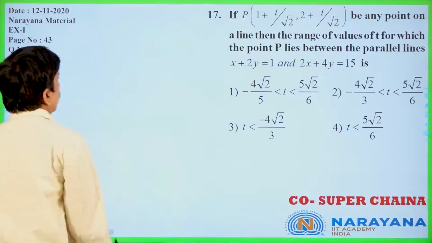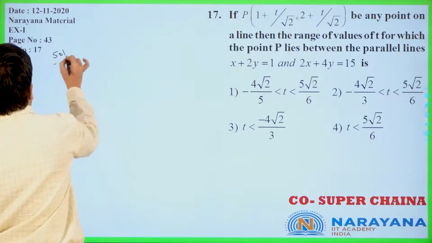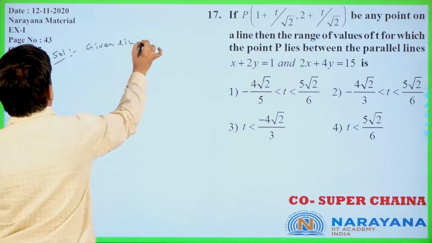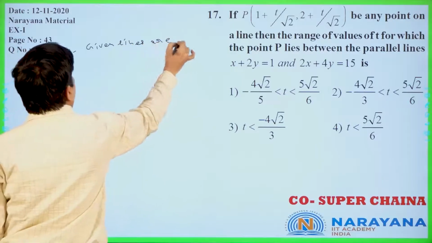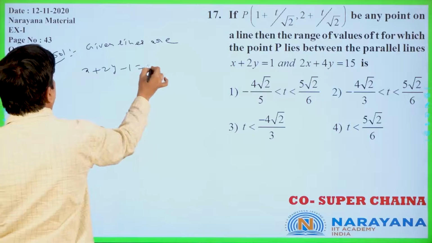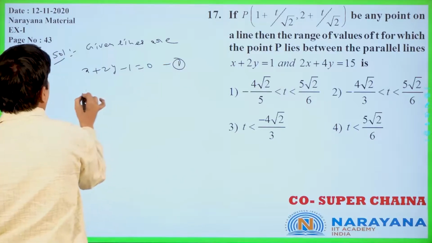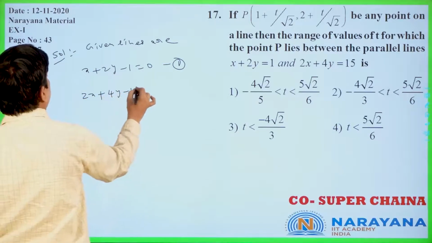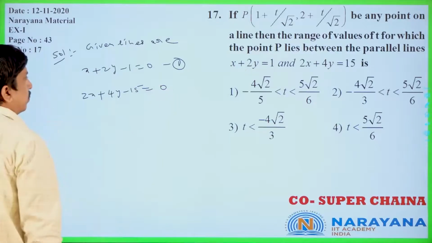Now the given lines are x plus 2y minus 1 equal to 0, equation 1, and 2x plus 4y minus 15 is equal to 0, the other line only.